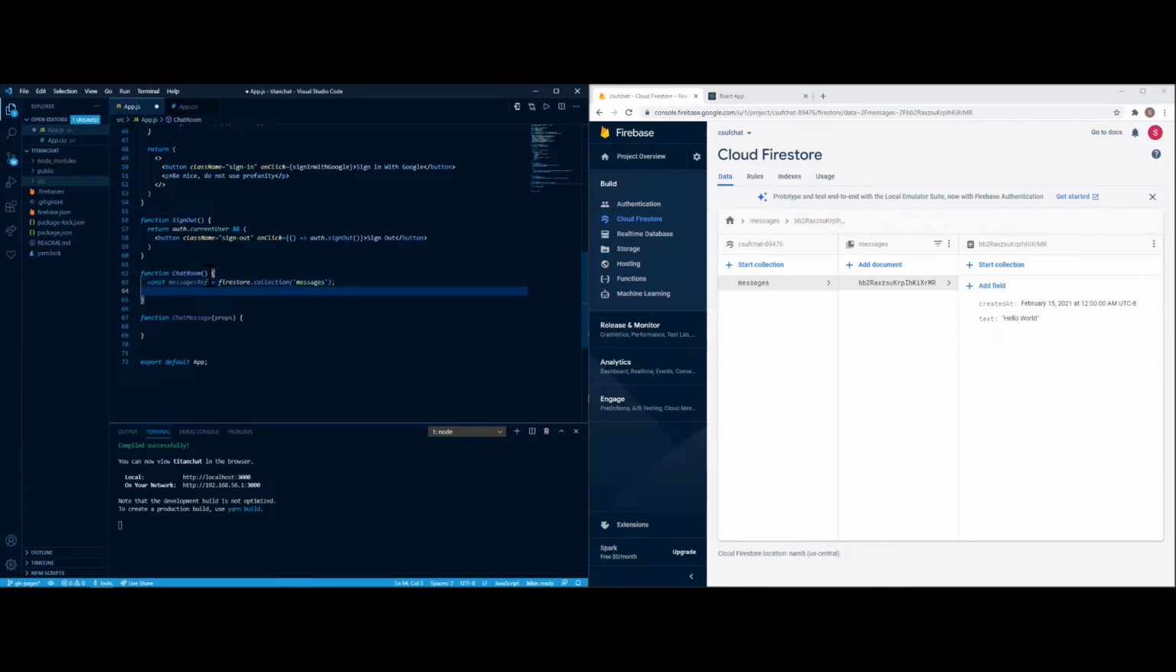Then we're going to have a constant query. This query will reference the created at portion. So that was over here, created at February 15th. So messages ref dot order by, and then created at, and dot limit 25. Okay, so then we can create one more thing for messages.